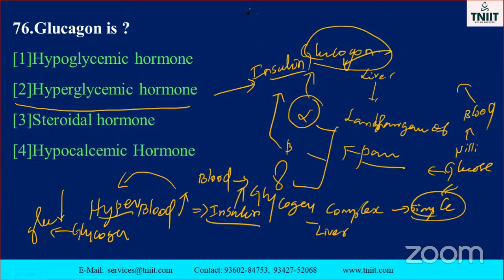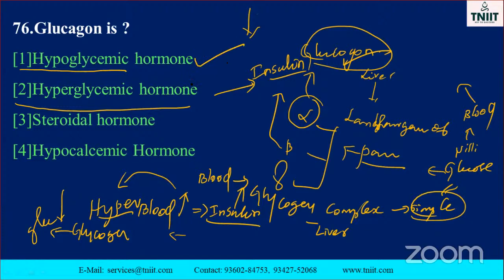When the blood glucose level decreases, that condition is called hypoglycemic effect. So automatically the alpha cells secrete glucagon, which acts on the glycogen and converts it into glucose.